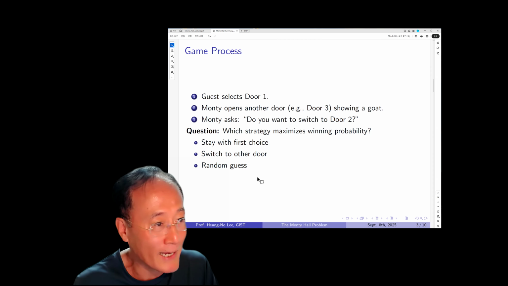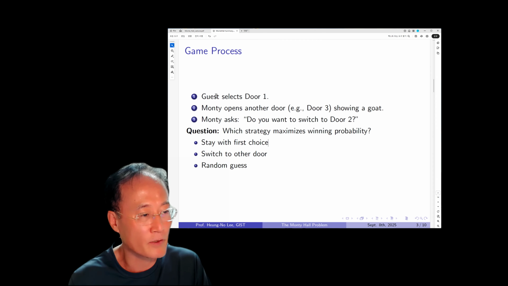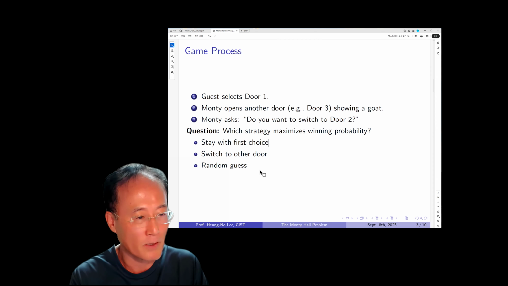All right, so that's the game process. The answer for this famous problem is well known. There are many different solution approaches, but in this class I am utilizing this famous example as an exercise for you to practice the primer on probability and random variables that I gave you.